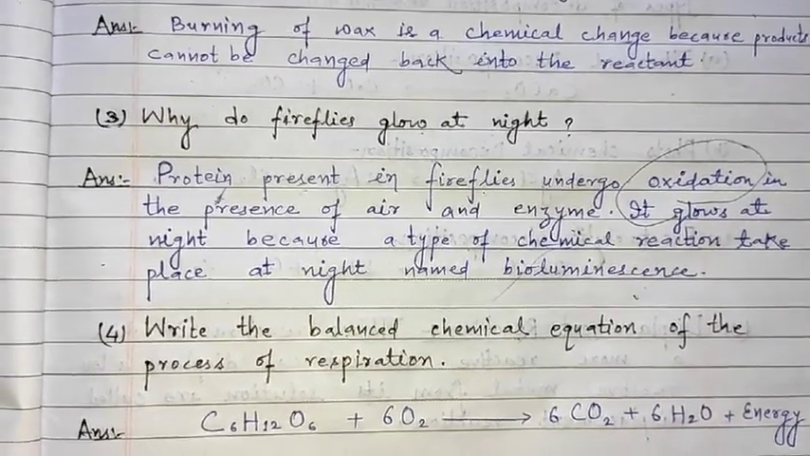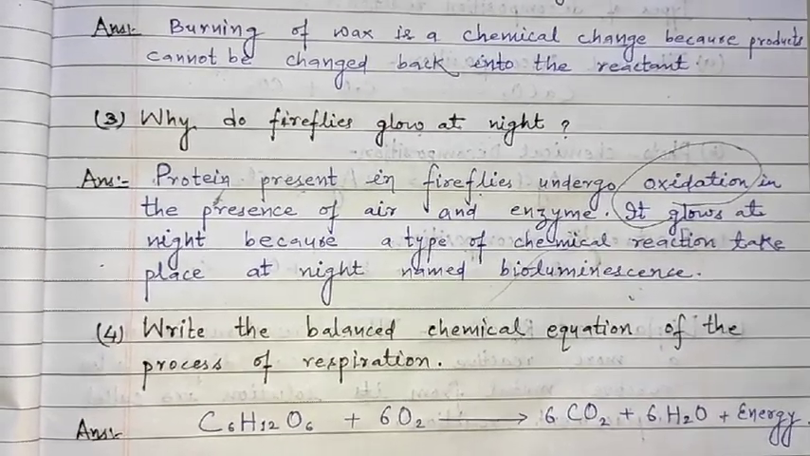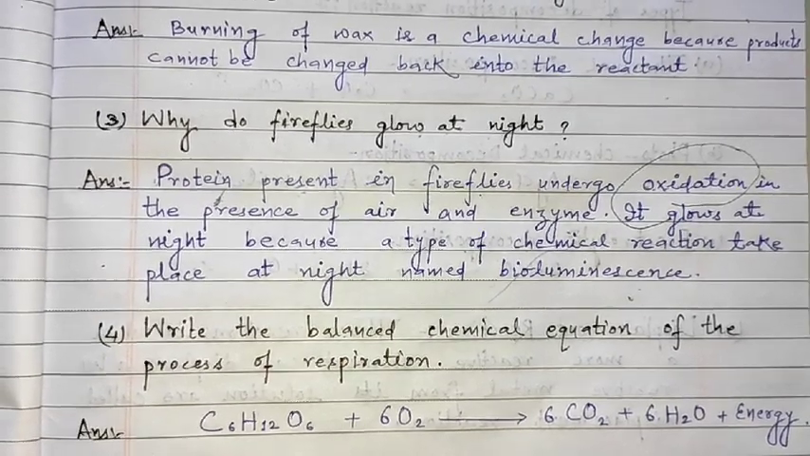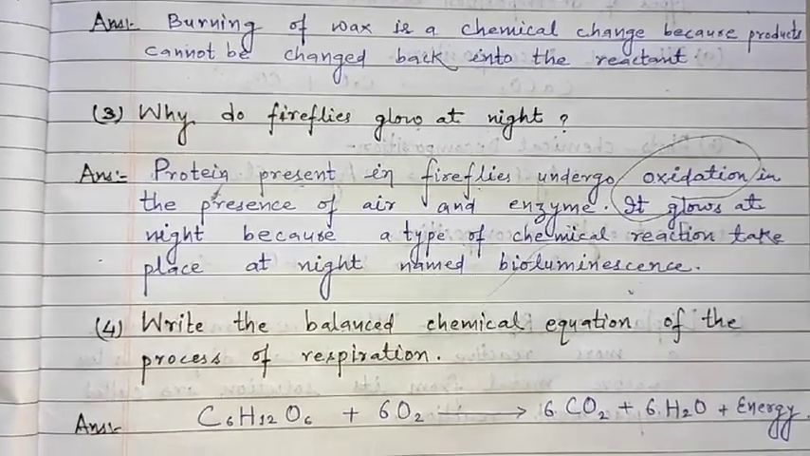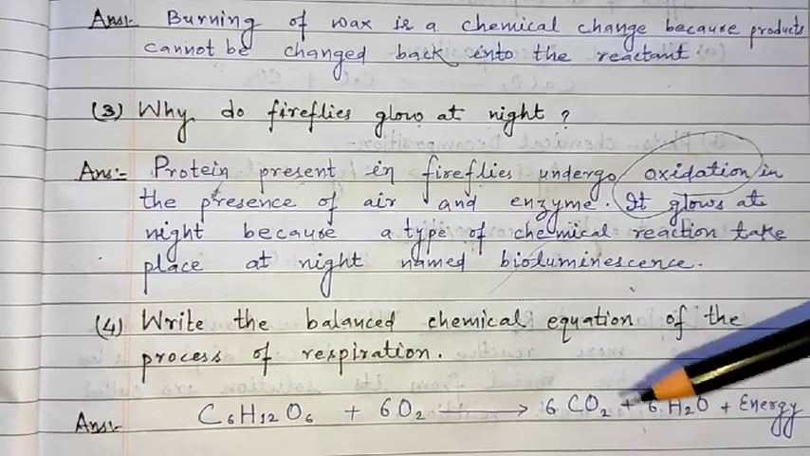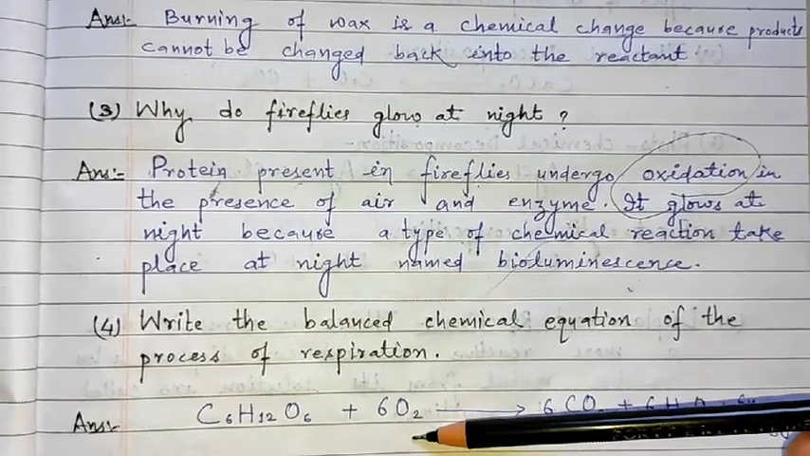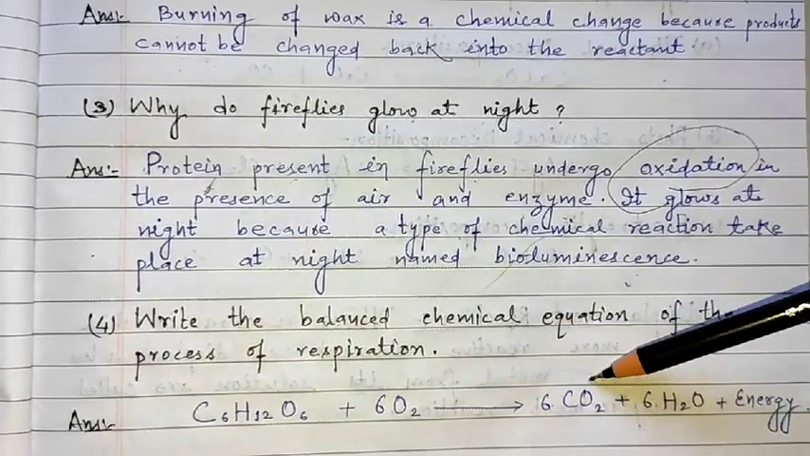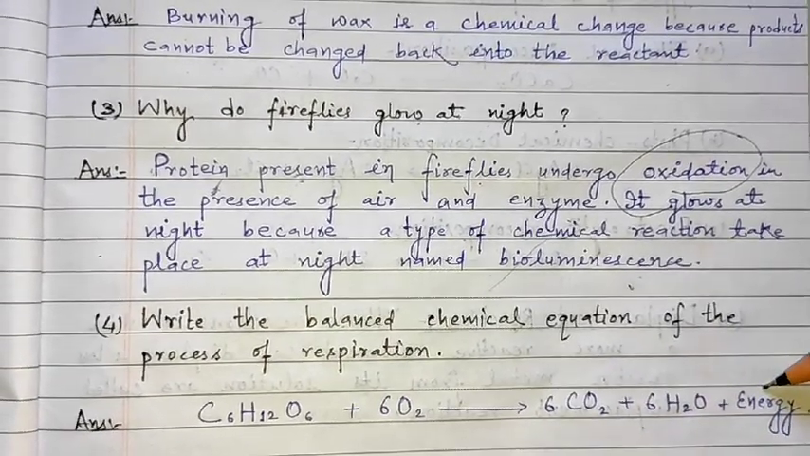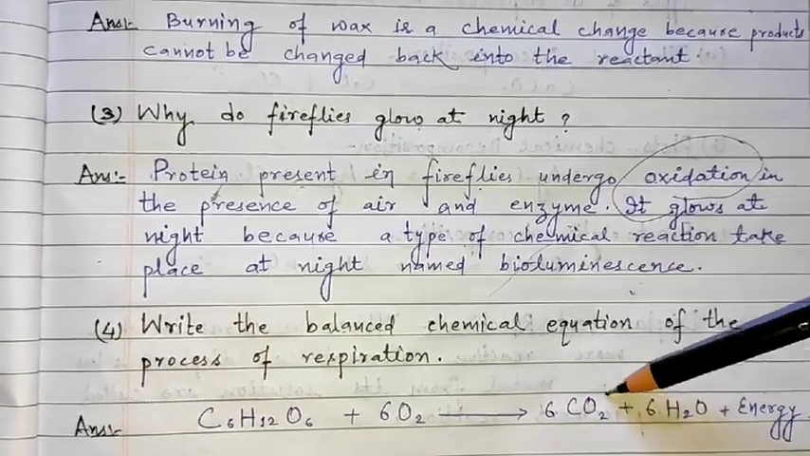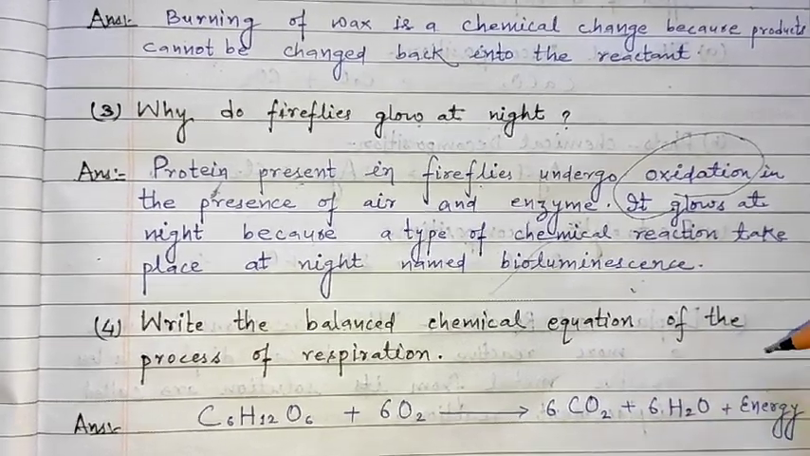Coming to the next question, we have to write a balanced chemical equation for the process of respiration. What is respiration? Respiration is the process in which we take in food and derive energy from it, right? So the chemical equation can be written as C6H12O6, which is glucose, reacting with oxygen to give carbon dioxide, water, and some amount of energy.